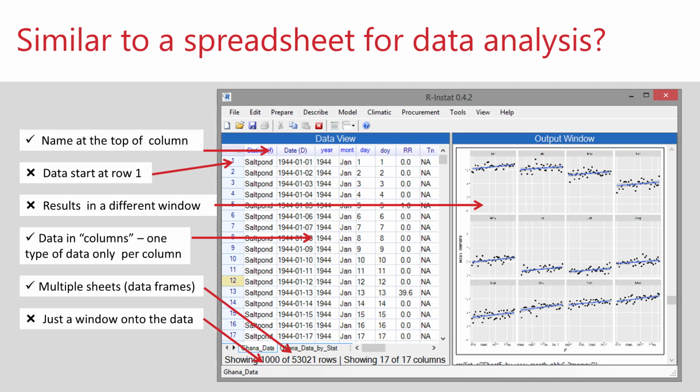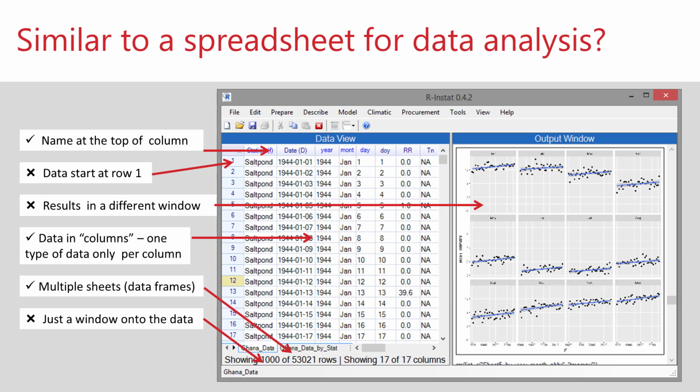R-Instat has been designed to feel like a spreadsheet so that people can enjoy the familiarity of a well-known environment. However, it also has a few differences which we think make it simpler and more effective to use. Let's look at some of these similarities, shown with a tick, and differences marked by a cross. Like in a spreadsheet, the data are in columns. For example, one column may contain the rainfall, while another indicates which month the data come from.